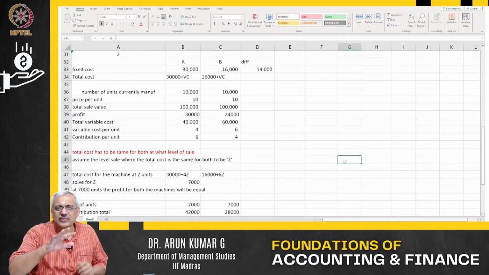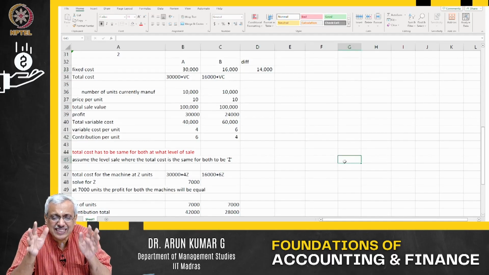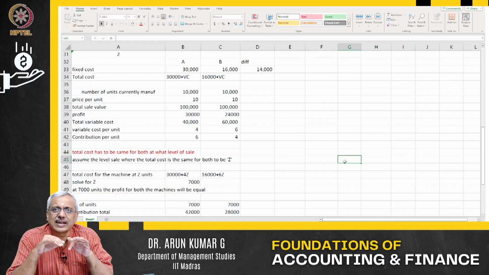Are you with me on this? So with this we sort of close the decision making part using the costing data. Now we are moving to the next topic, which is called budgeting.